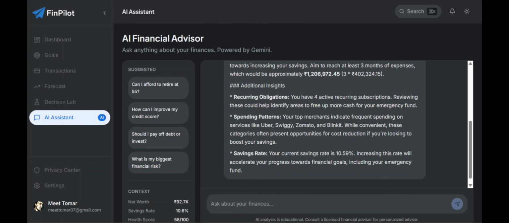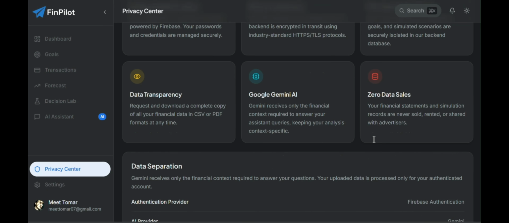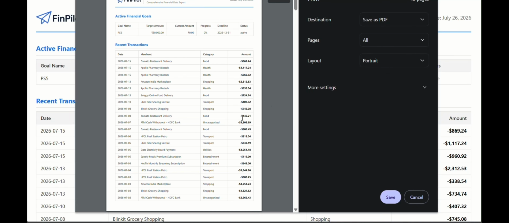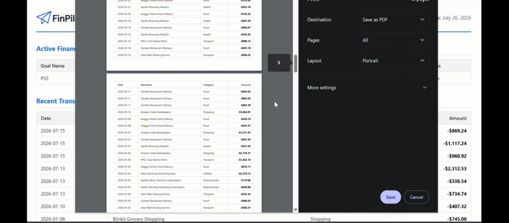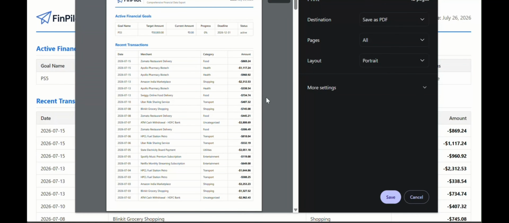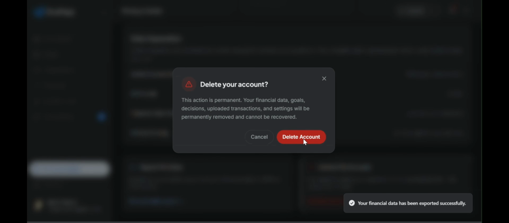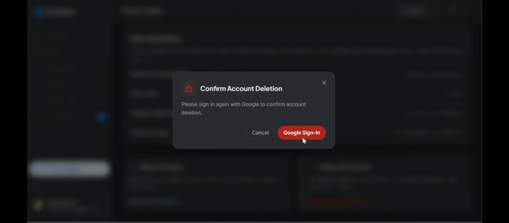In the privacy center, we have added export my data, such that if anyone wants a copy of physical data or printable form, he can have all this data and all the transactions in a very organized, peaceful manner. If someone needs to delete his account, he has a permanent delete option, and later on he can also do Google sign in and authentication right here.